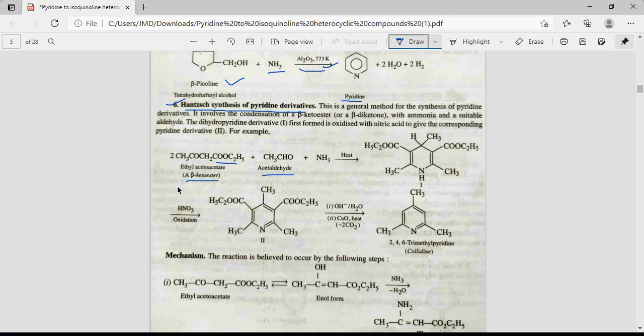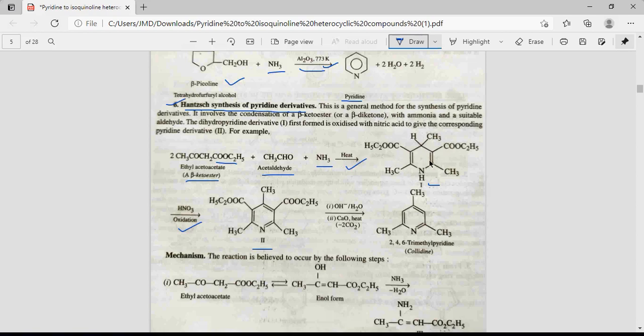So when we react beta ketoester or beta ketone with aldehyde and ammonia and heat, then we get this structure 1. Then we will do oxidation with nitric acid. With oxidation we will get structure 2.